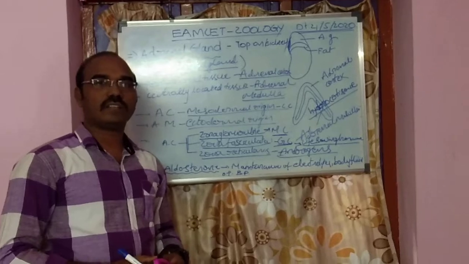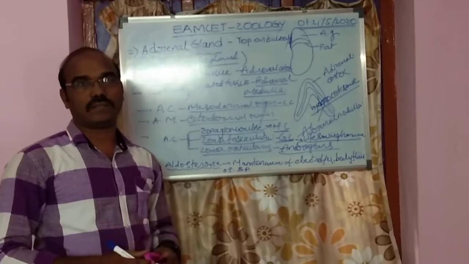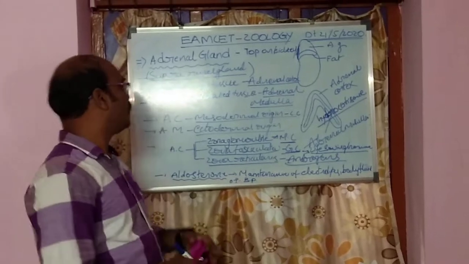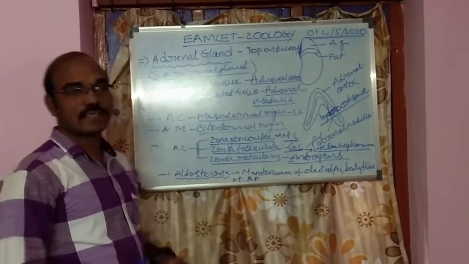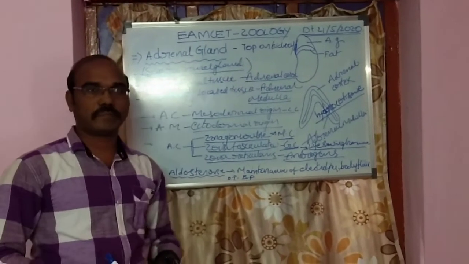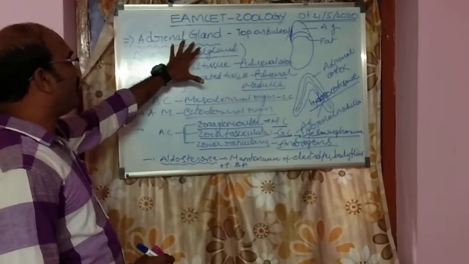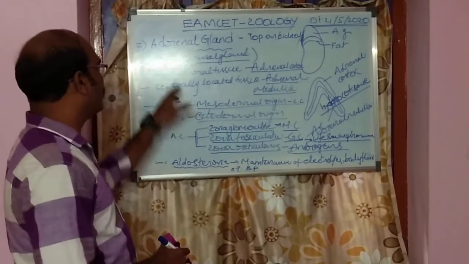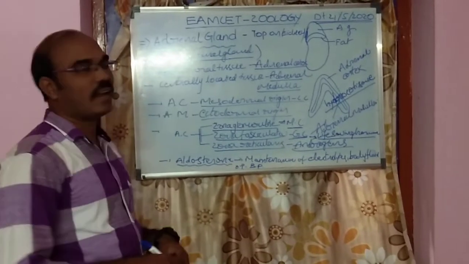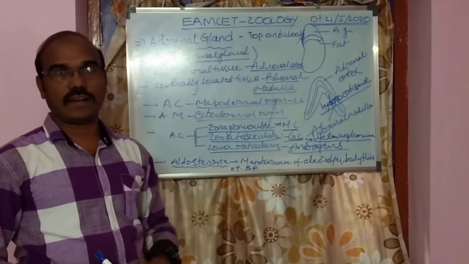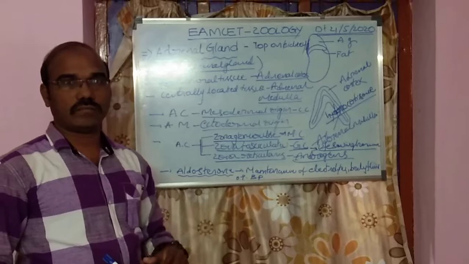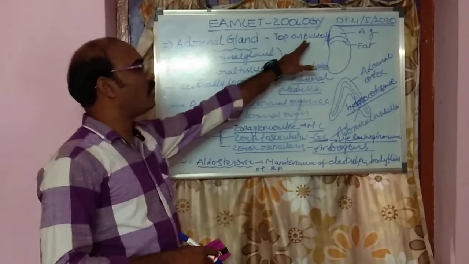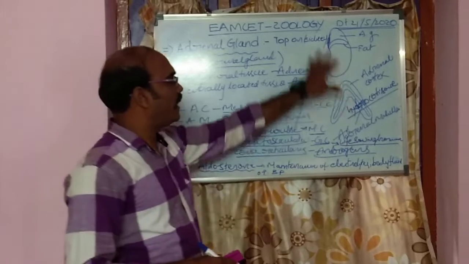Before, we learned about some glands, endocrine glands, and today I am telling the MSET Zoology class about the adrenal gland. The adrenal gland is one of the important glands in our body. It is also known as the suprarenal gland. We see its location. Where is the location in the body? It is present at the top of the kidneys. It looks like a cap shape.